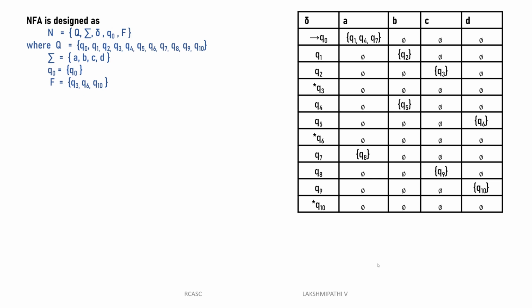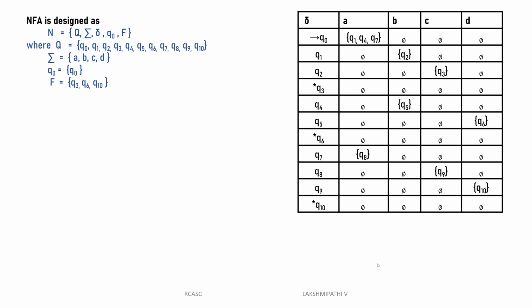Then Q4 of A is null. Q4 of B is Q5. Q4 of C is null. Then Q4 of D is also null. Then once again Q5, it is only Q5 of D is Q6, remaining will be null. Then once again Q6, it is a final state, it will be null only.